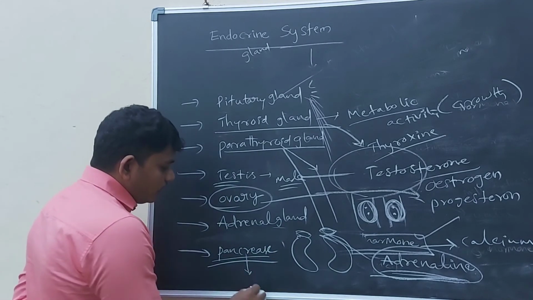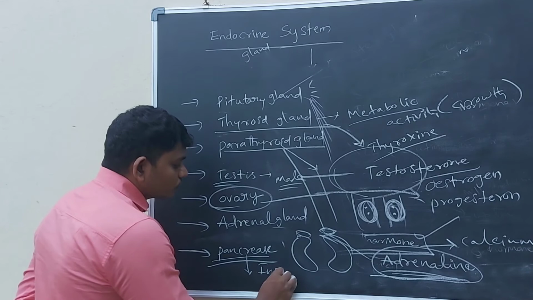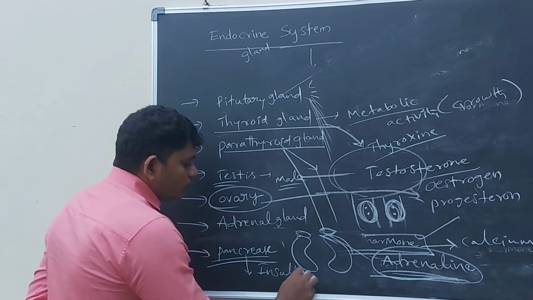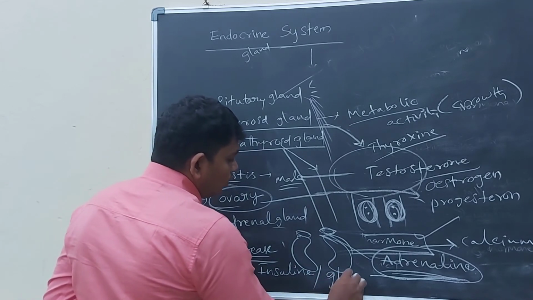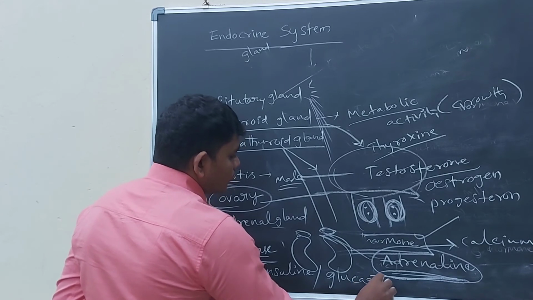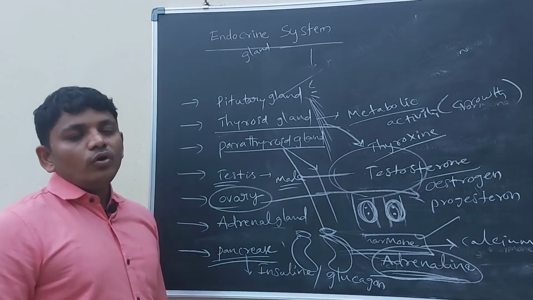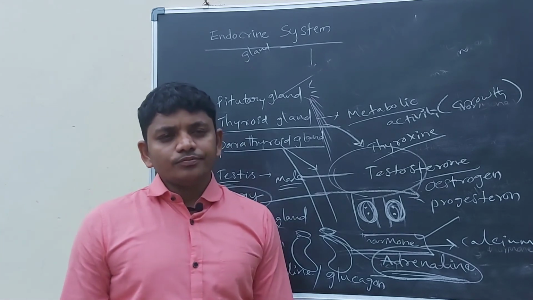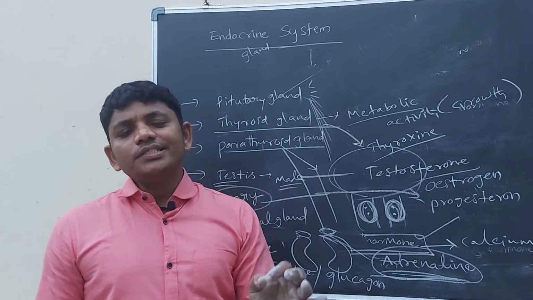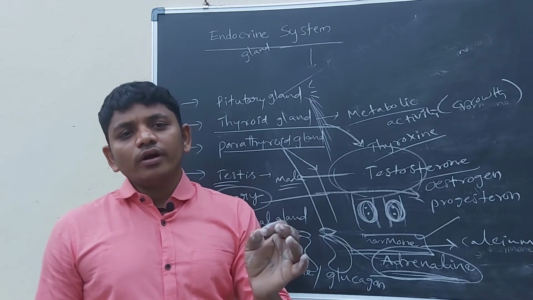First one is insulin. Second one is glucagon. So insulin is helping in decreasing the amount of sugar in our blood.